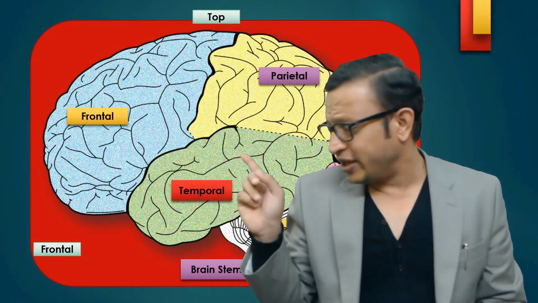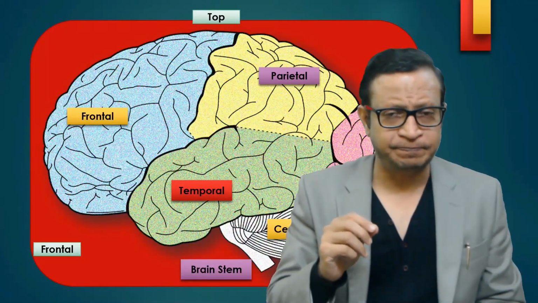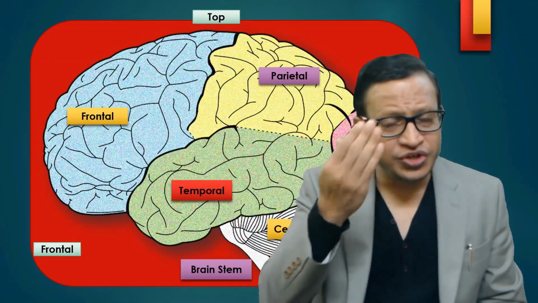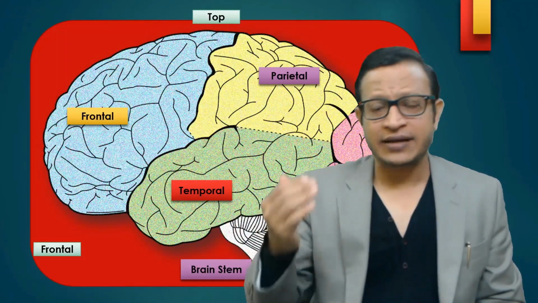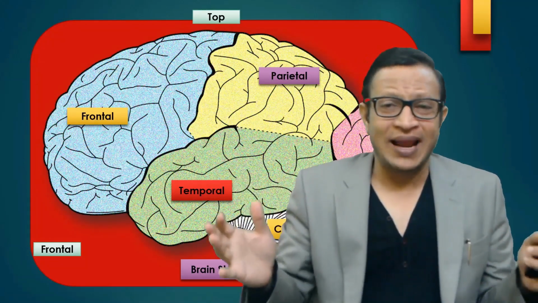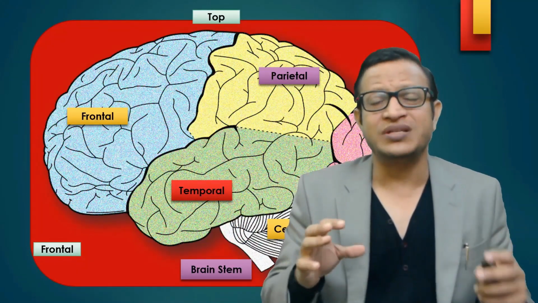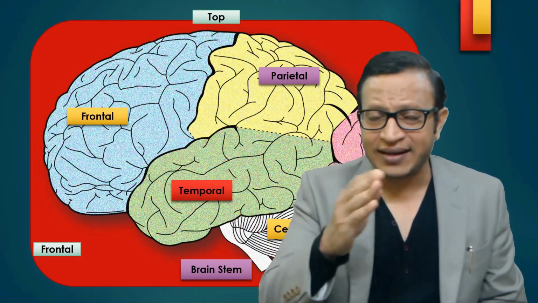The last part, you can see, is the occipital lobe. The occipital lobe is basically where visual perception occurs. Below the occipital lobe is the cerebellum. The cerebellum is the area of balance, where we balance the way we walk and the way we ride the bicycle. All those kinds of balancing acts occur in the cerebellum.